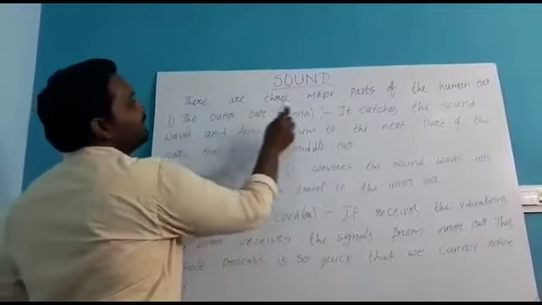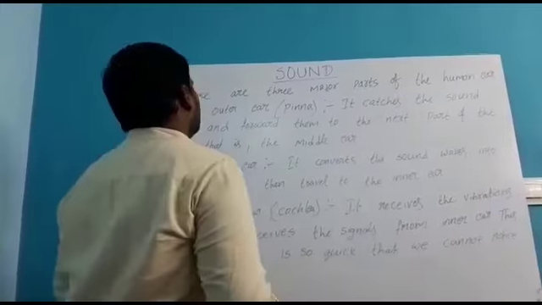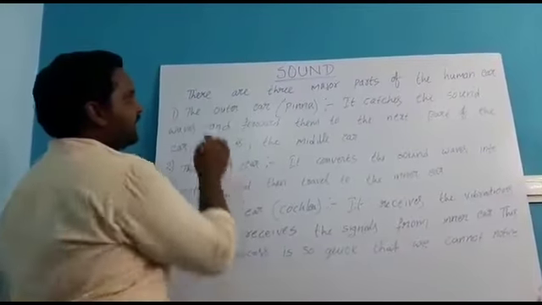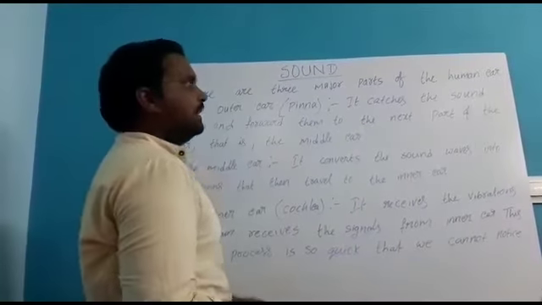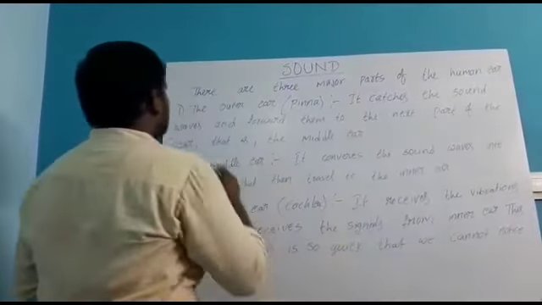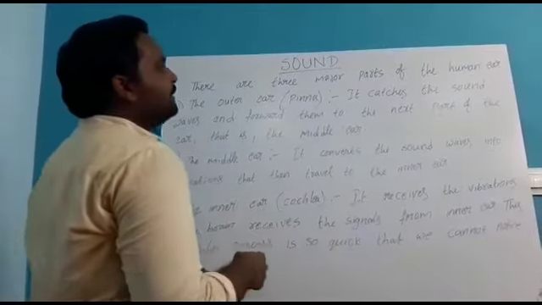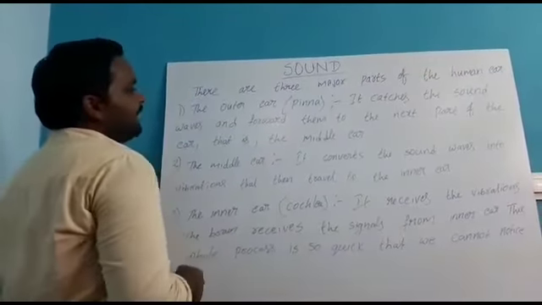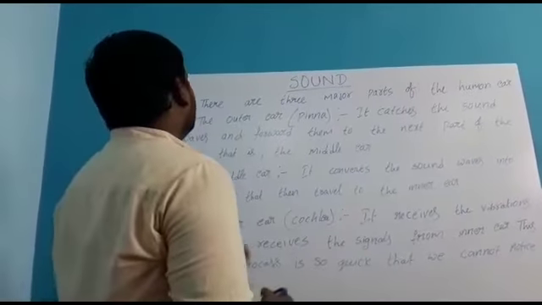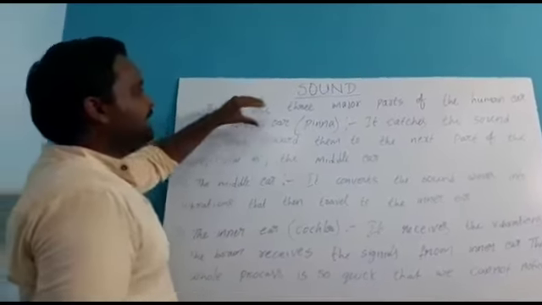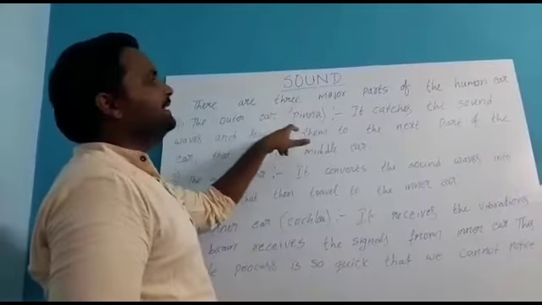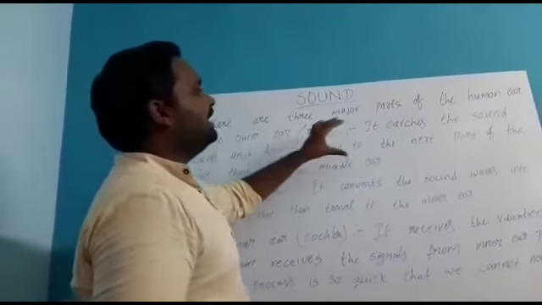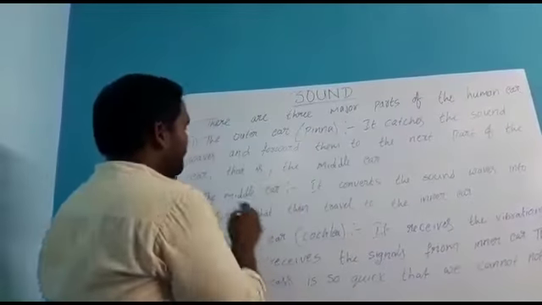So there are three major parts of the human ear. What are they? The first one is the outer ear, which we can call the pinna. It catches the sound waves and forwards them to the next part of the ear. So first, the outer ear, which has another name, the pinna, catches the sound waves and forwards them to the next part. What is that next part?